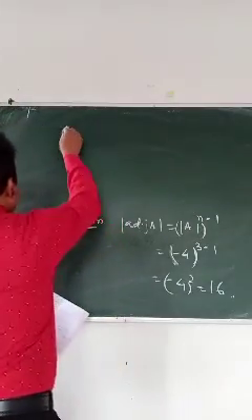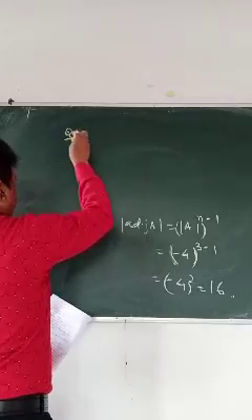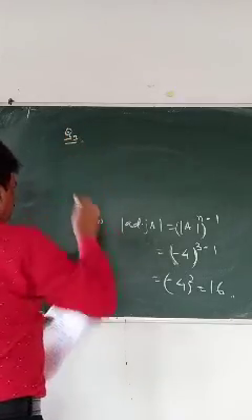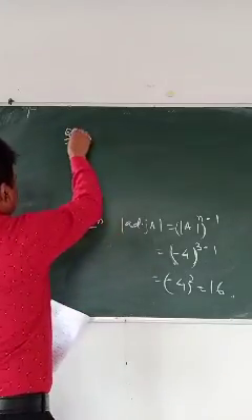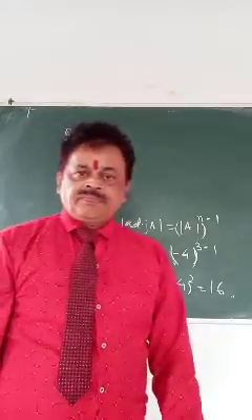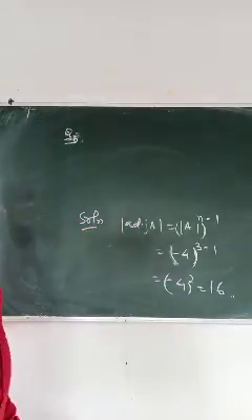Straight a question to integration now. Question 7 or 6, I think. Let's see, whatever it may be. The question has come to integration.